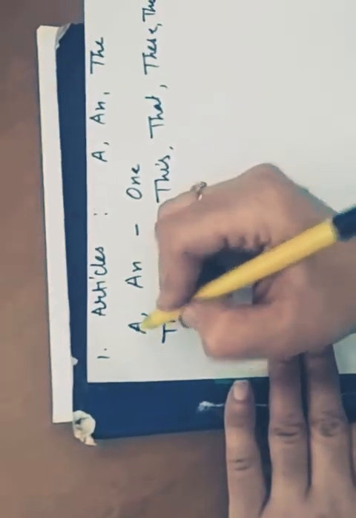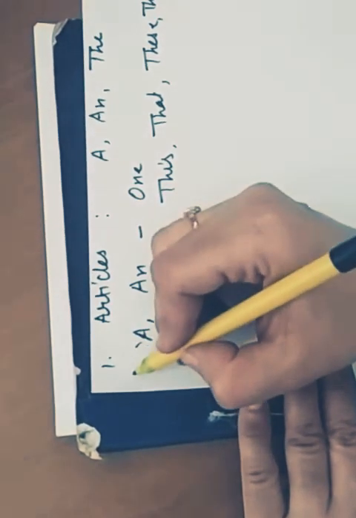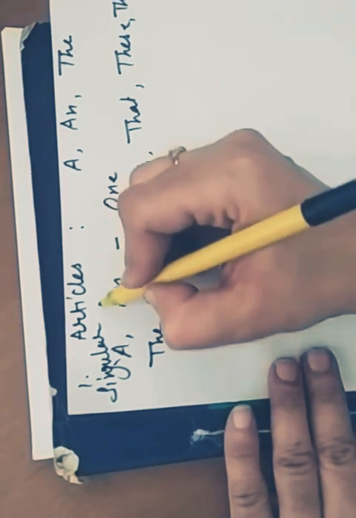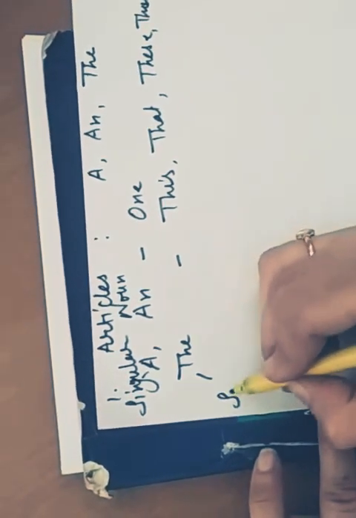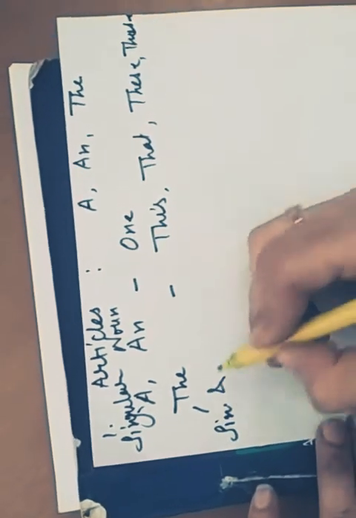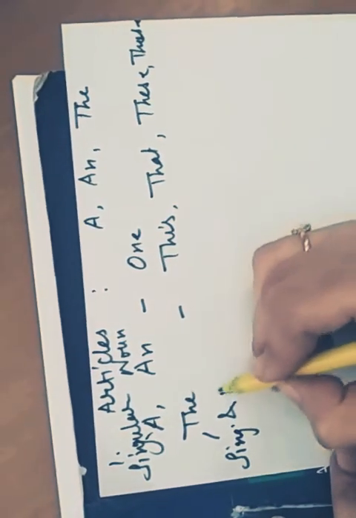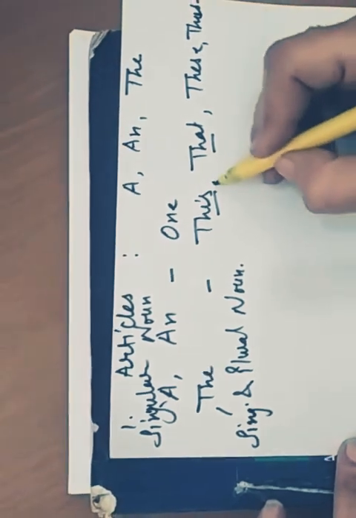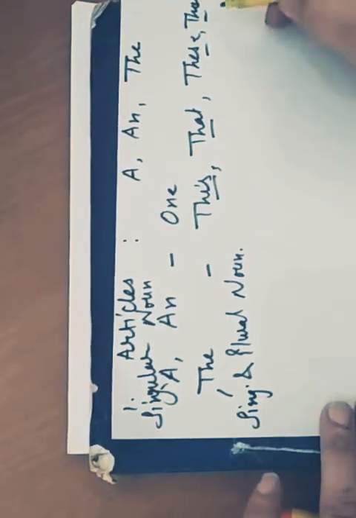That means a and an are used for singular nouns, whereas the can be used for singular as well as plural nouns. As you know well, this and that are used for singular, and these and those are used for plurals.